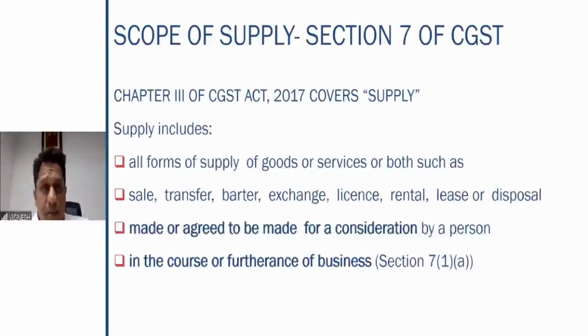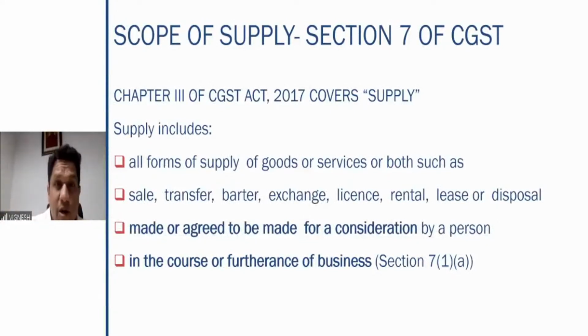Exchange. That means you purchased a shirt. You don't like that shirt. So what you did? You went and exchanged and bought one pant. Supply. License. You have a software, Tally software, for example. I have to purchase a license for it to work in my system. Supply. Rental, very simple. I give property on rent. Lease. I give a huge ground on lease. What is the difference between rent and lease? Lease is slightly more for a long-term period, like a 50-year lease, 60-year lease. So rent is only for a month-to-month period without many restrictions.